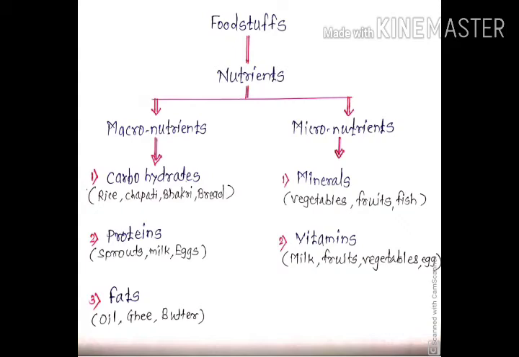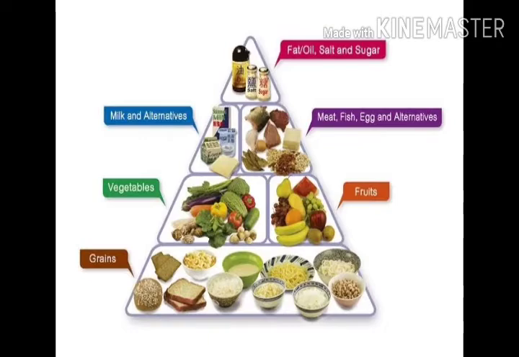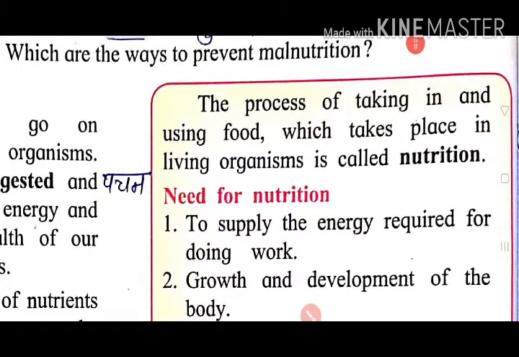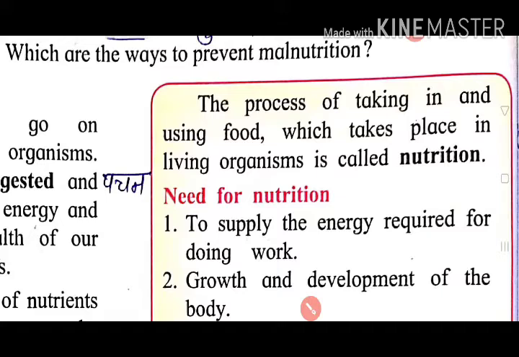See the flow chart given here, the balanced diet pyramid we have studied. Now see, the definition of nutrition is given here. The process of taking in and using food which takes place in living organisms. In all living organisms, they take food, they eat food, and from that food they get nutrients which are important for their life processes. This whole process is called nutrition.